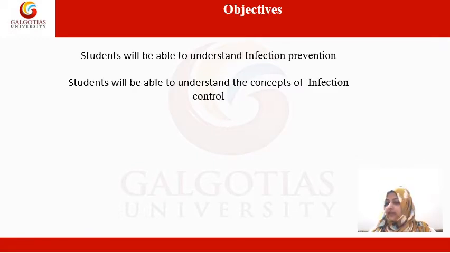So in this lecture, we are going to discuss infections, the prevention of infection, and how to control it. We will see the different types of infections, like hospital acquired infections, pathogens, or other kinds of infections. Basically we will see infection prevention and its control, how to prevent and control infections, and how to take precautionary measures.